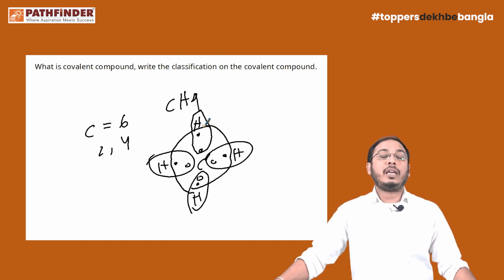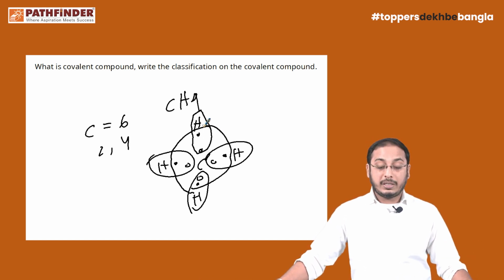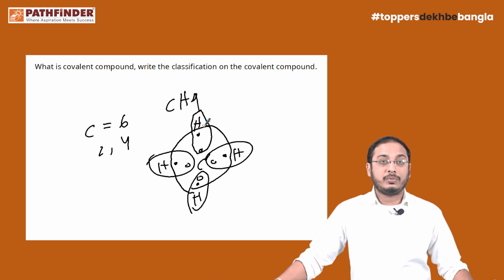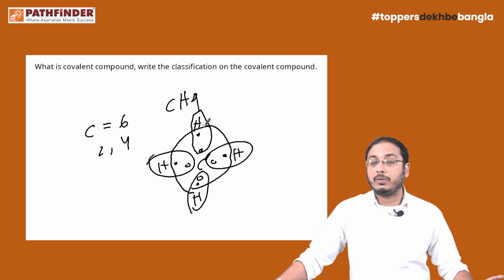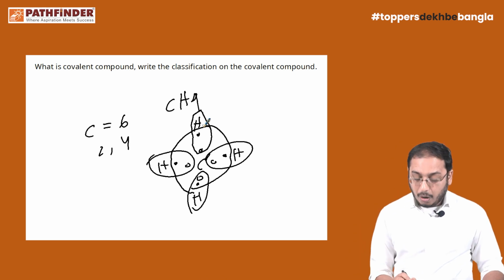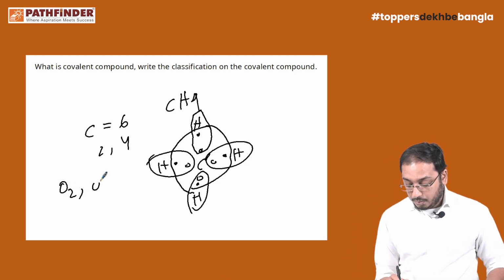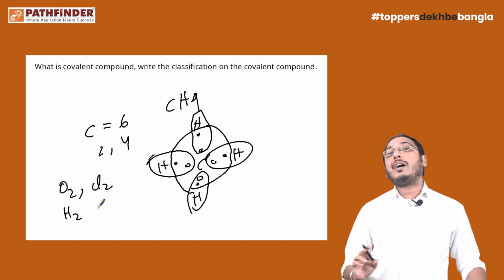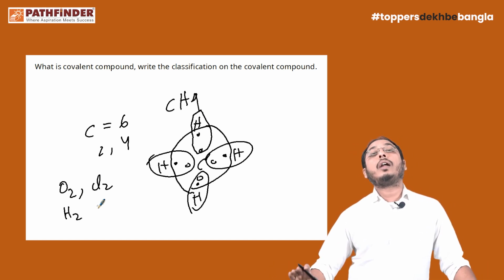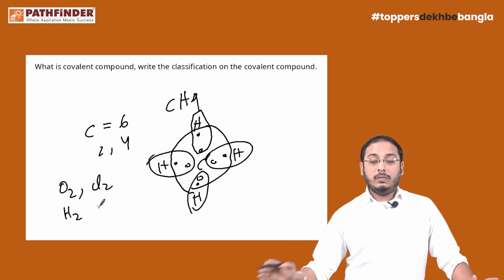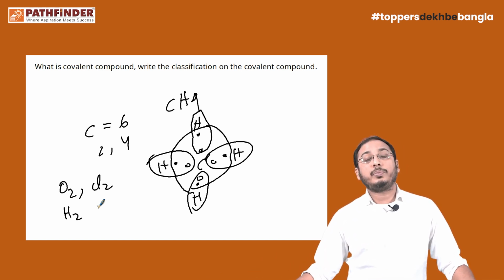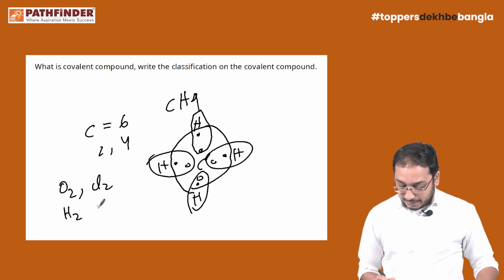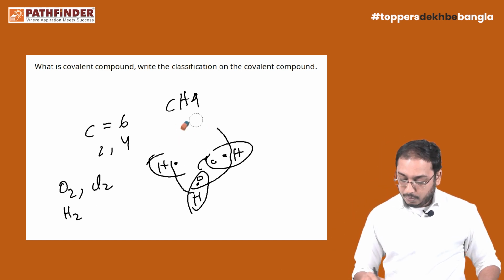The second question is, what is the classification? There is not only one type of covalent compound. There are basically two types of covalent compounds. One is a polar covalent compound, another is a non-polar covalent compound. Many of the elements, for example, oxygen O2, Cl2, H2, these are the elements that form covalent compounds of the non-polar type. Whereas HCl, just let me clean the board.